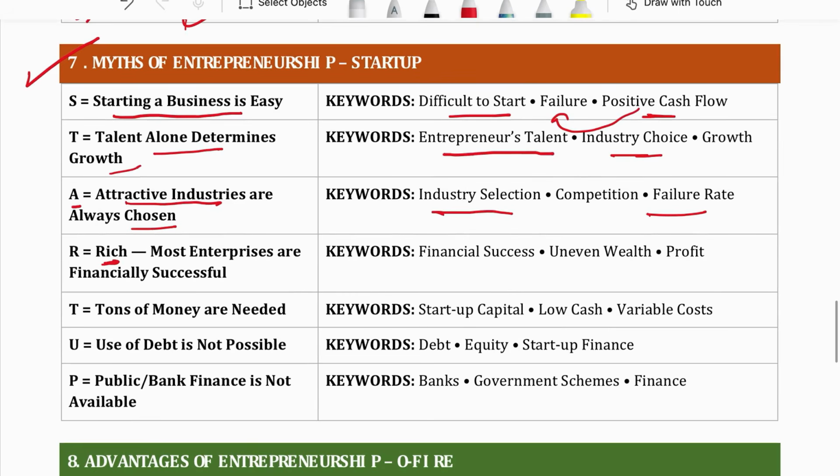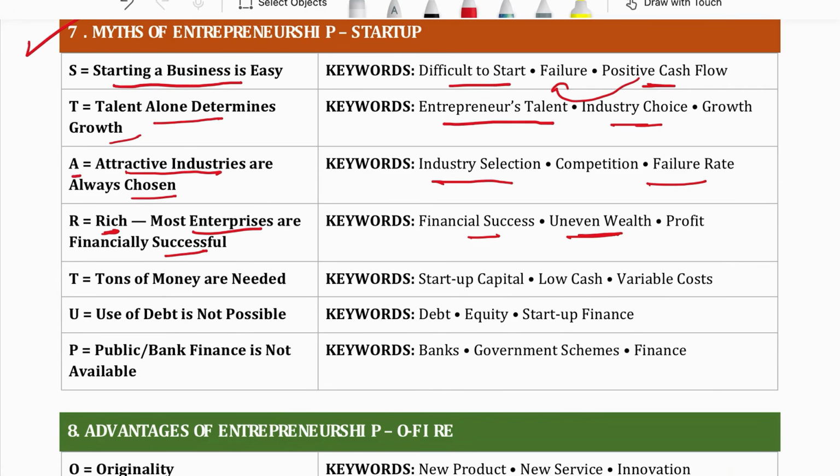Then R for rich. Most entrepreneurs are financially successful. No. Only 1/10 of the businesses actually achieve success. So financial success is not something like, okay, you become an entrepreneur, you will be financially successful. This is wrong to say. There is uneven wealth data which is available with us. So all entrepreneurs are not financially successful.